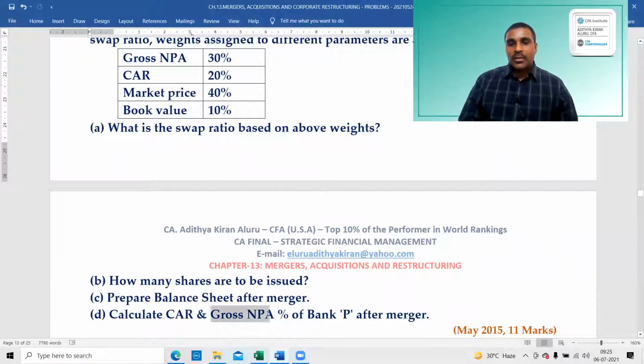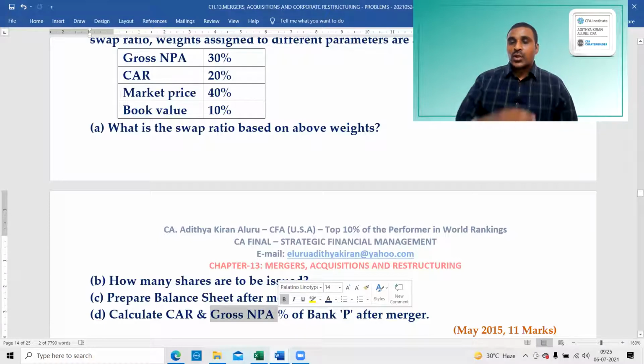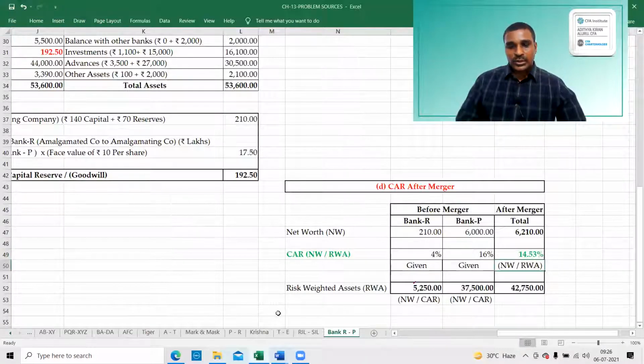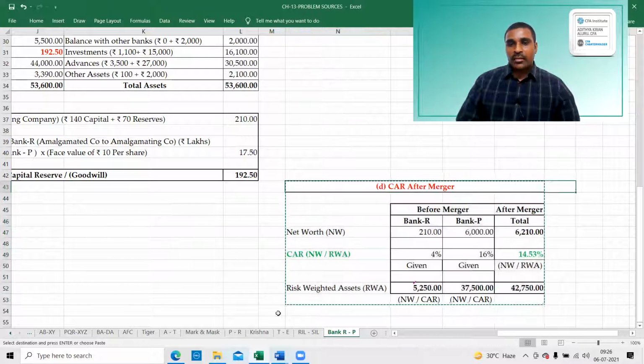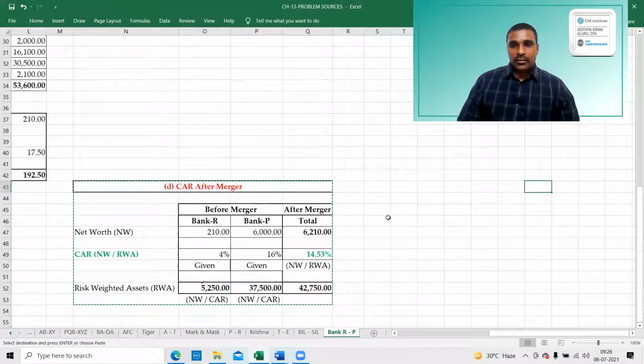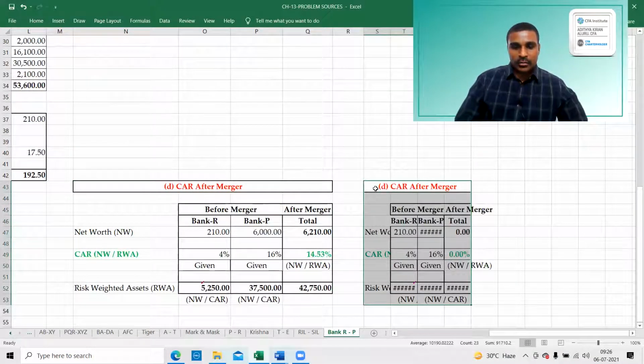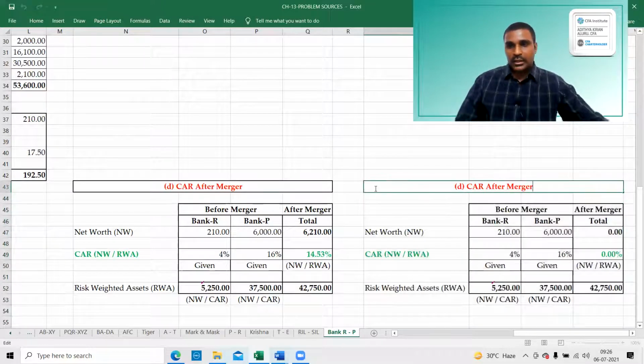Next, gross NPA percentage. NPA is calculated on the advances. So the same point we have to calculate. We'll take gross NPA before merger, after merger. We'll take NPA after merger.